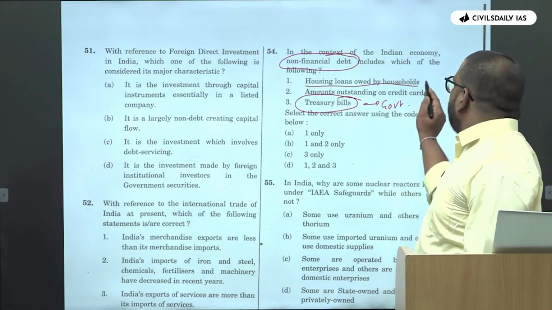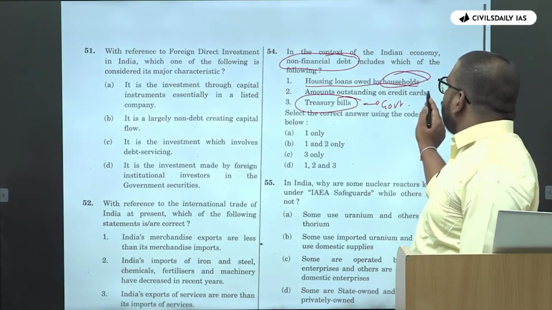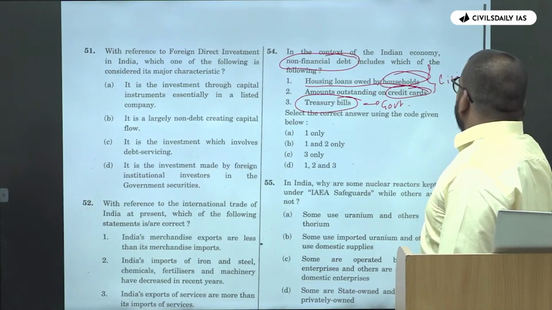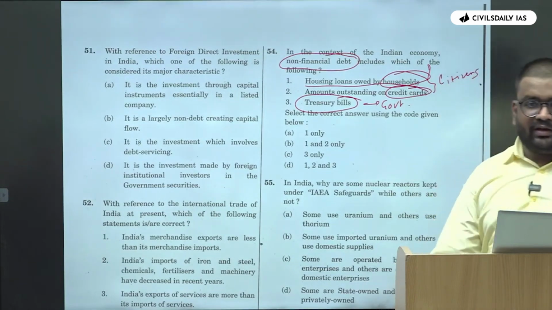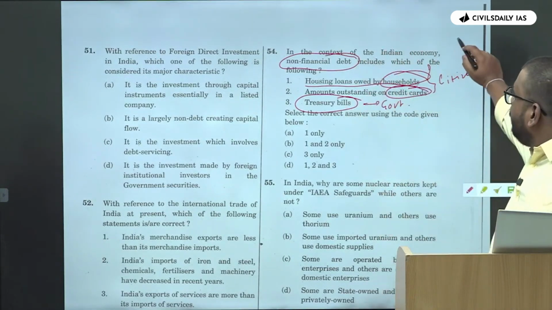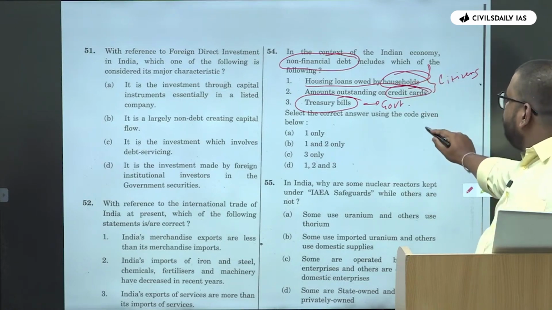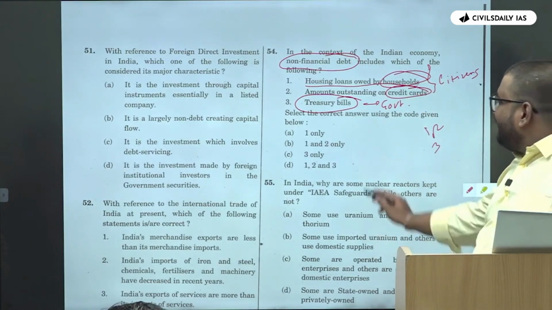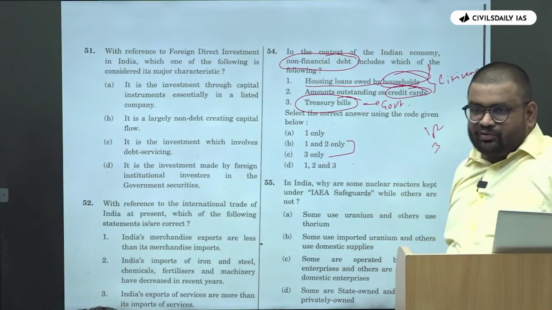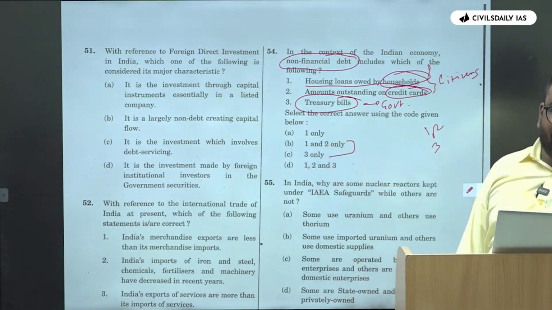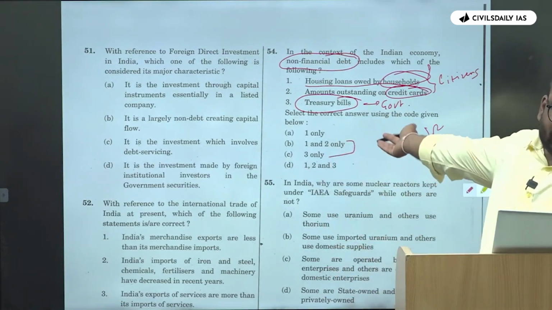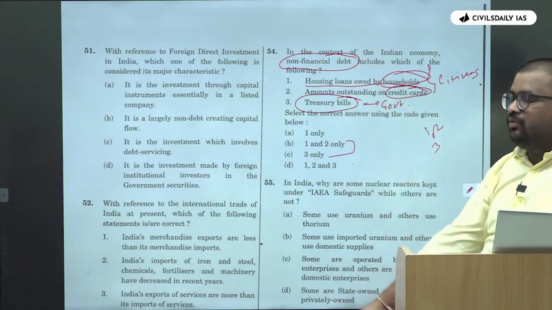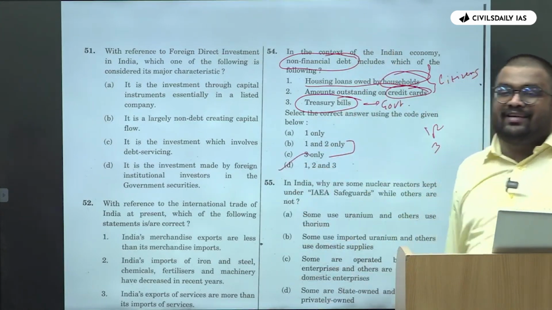Housing loans owned by households and the amount outstanding on the credit card, this is related to the citizens, no, right? So as per our odd man out formula, answer should be either 1 and 2 or 3 only, ठीक है? So you have both, so you choose one of these two, ठीक है? तो इन दोनों में से एक चूज करो 50-50 में से, you can mark either B or C. And then also logic will fail and answer is D.